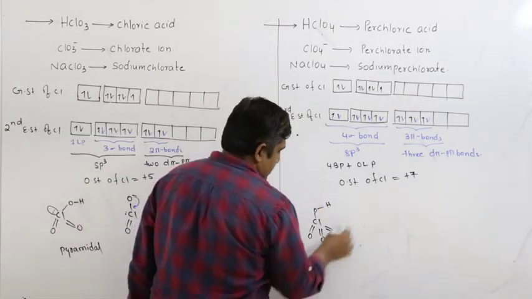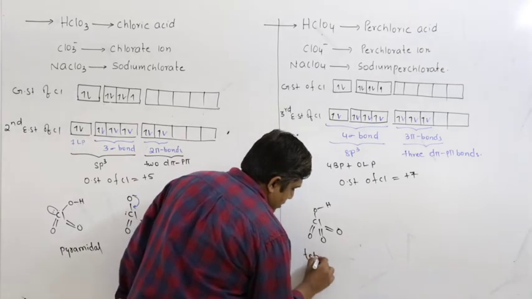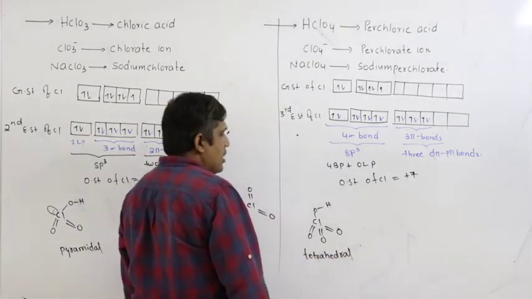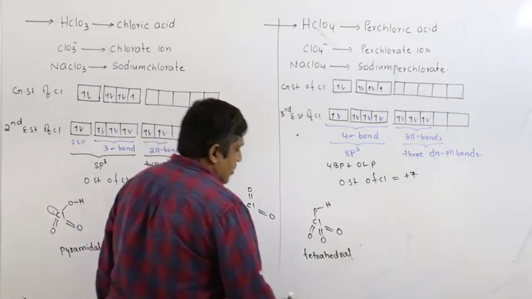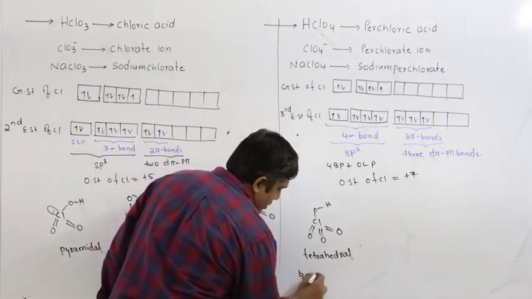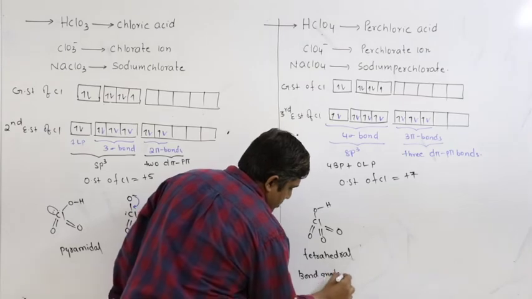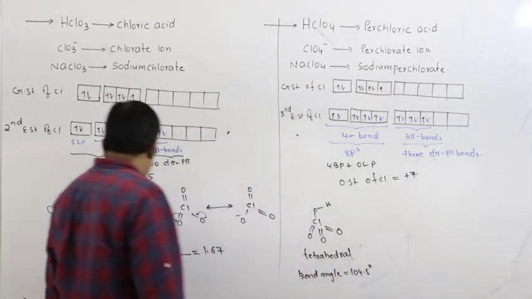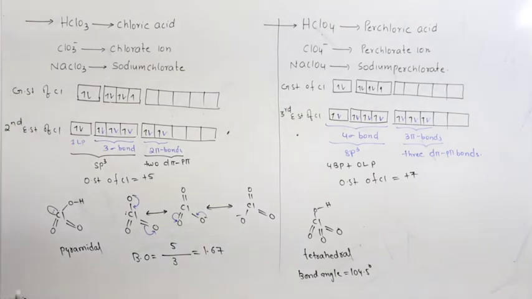So the shape is tetrahedral, with a bond angle of approximately 104.5 degrees. Here also you can write a bond angle of approximately 106 degrees.